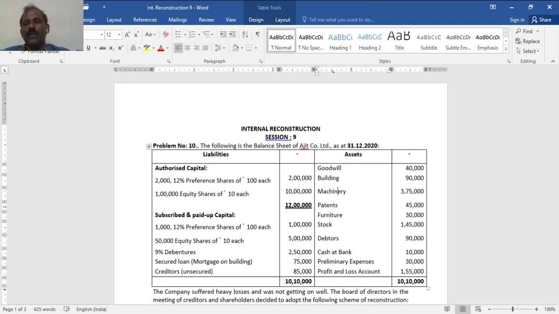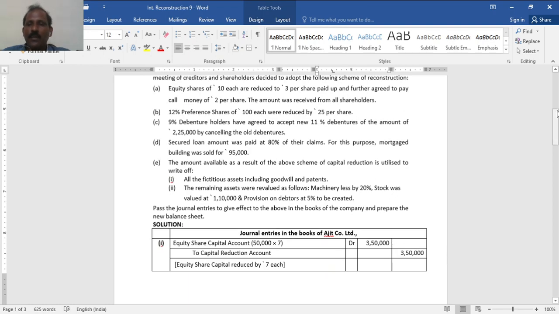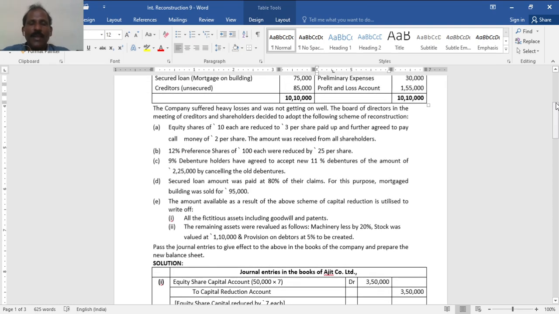You see, there are two fictitious assets and one intangible asset. Then the total of the balance sheet is 10 lakh 10,000. The company suffered heavy losses and was not getting on well. The board of directors, in a meeting with creditors and shareholders, decided to adopt the following scheme of reconstruction.